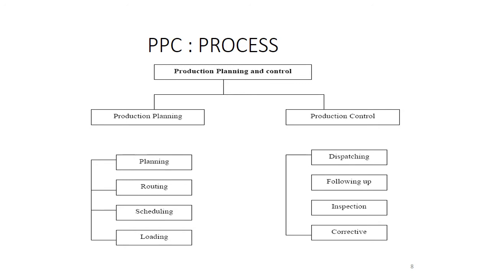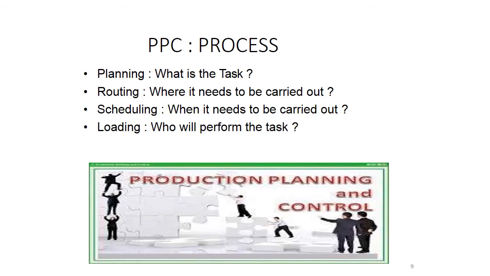So let's go one by one. First we go to production planning, that is planning, routing, scheduling and loading. Planning: what is the task? Routing: where it needs to be carried out. Scheduling: when it needs to be carried out. Loading: who will perform the task. So in planning, what is to be done; routing, where it is to be done; scheduling, when it is to be done; and loading, who will perform it.